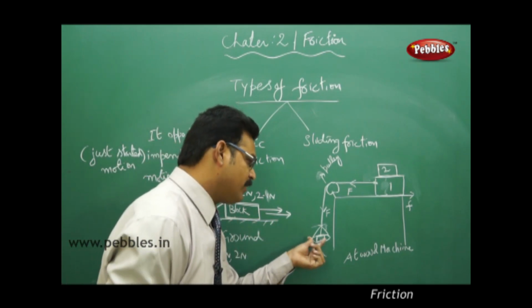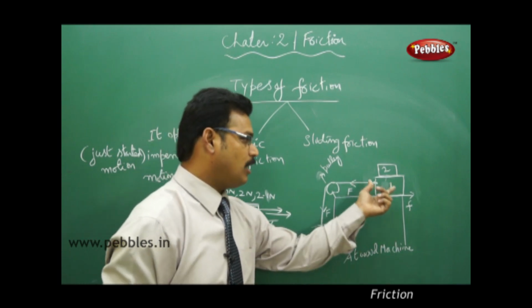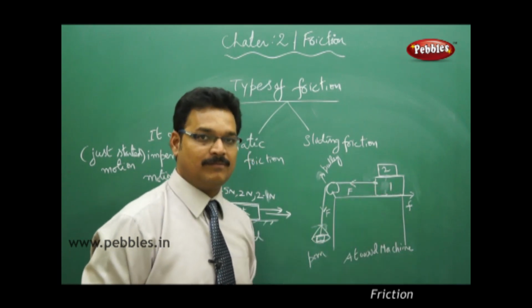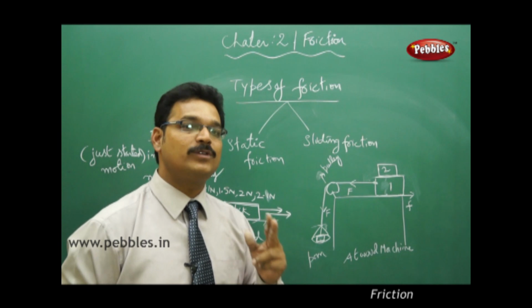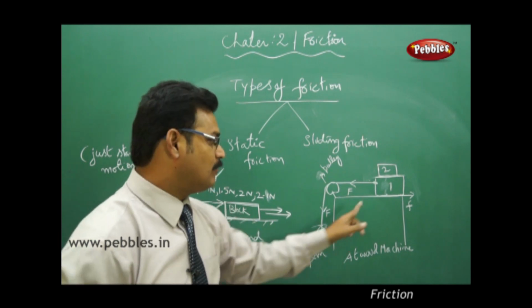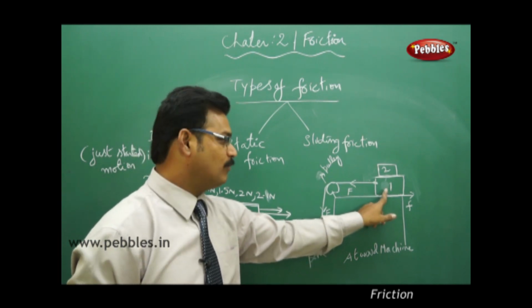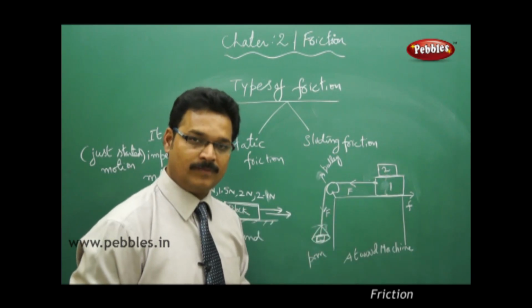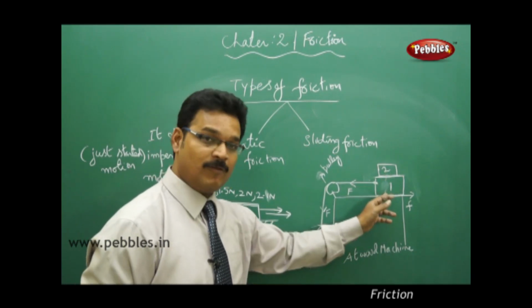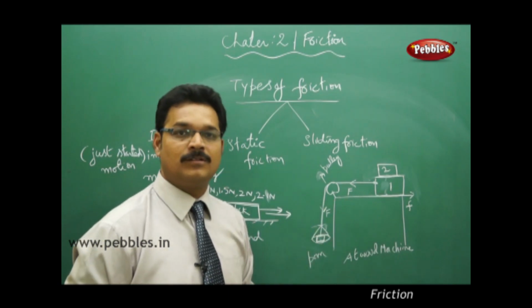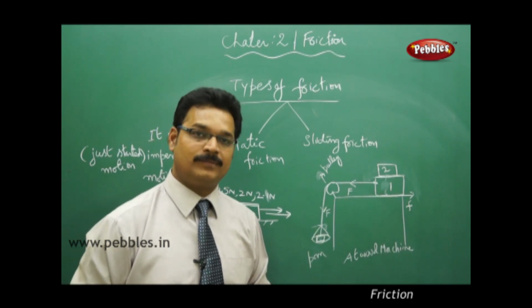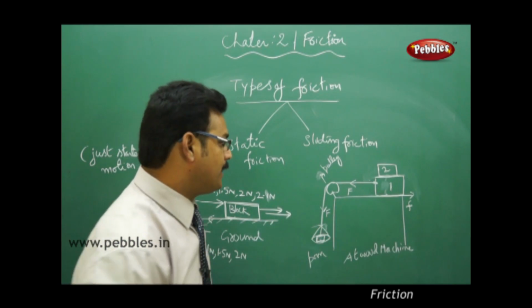Now when you add more weights to the pan, yes, block 1 starts moving, but wait, here you have two cases. One is block 1 will move with block 2, or block 1 will move and block 2 falls. How is it possible? Let me explain here.